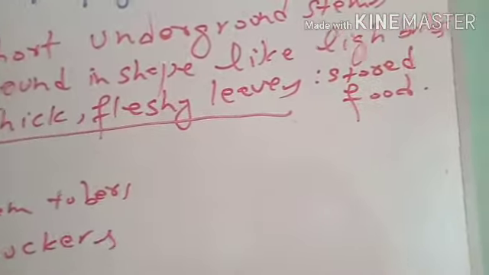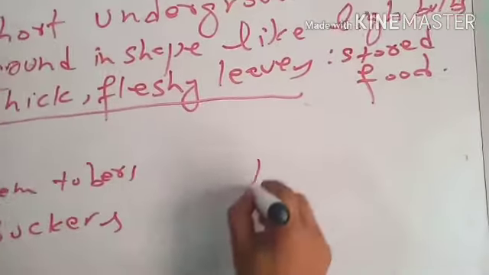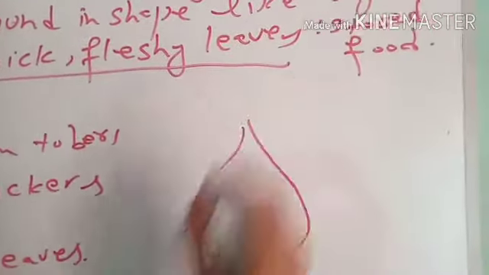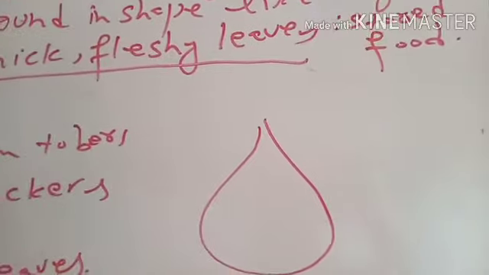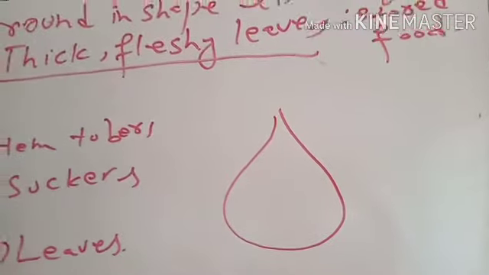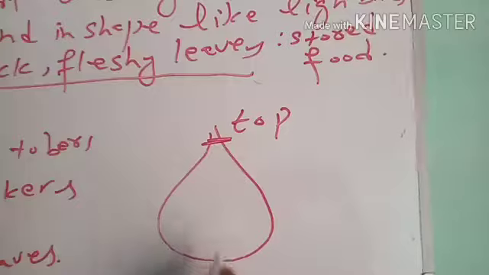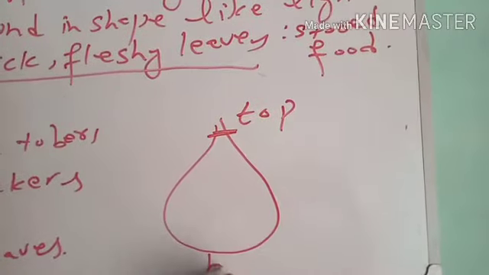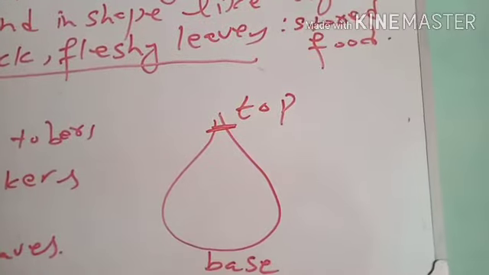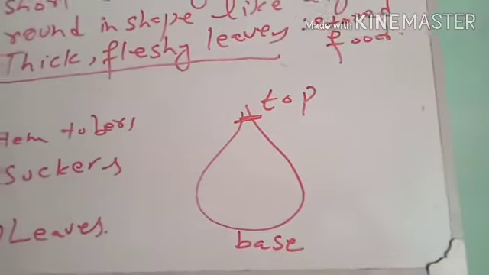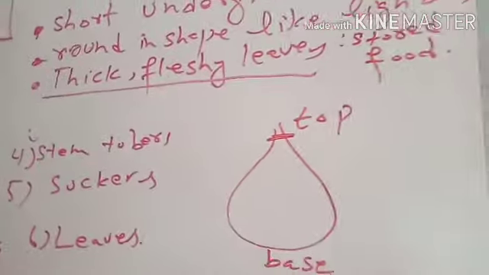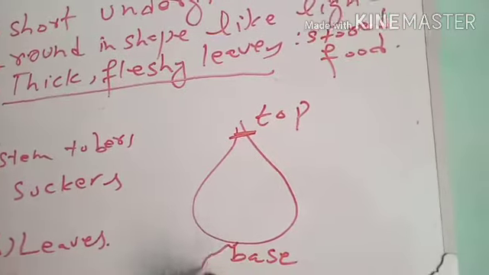Now discuss their shape. Their shape is round like this, like a light bulb. This is the top of the bulb, and this is the base of the bulb. From the base of the bulbs arise specialized roots.